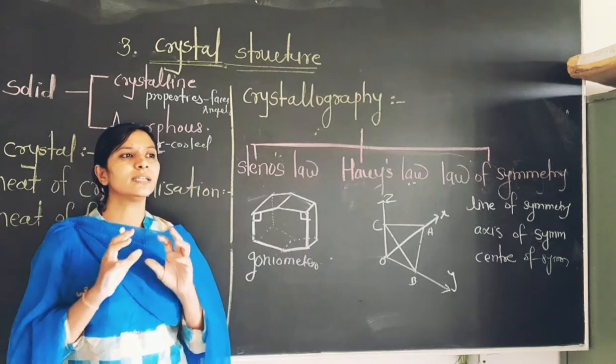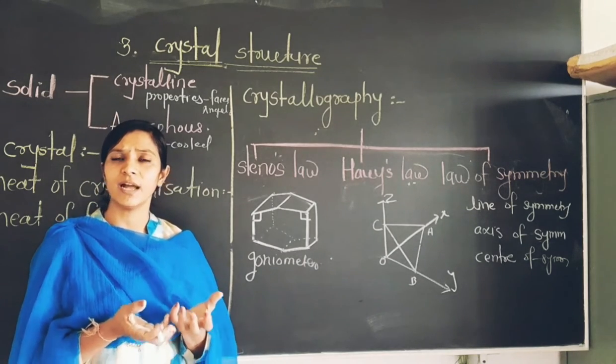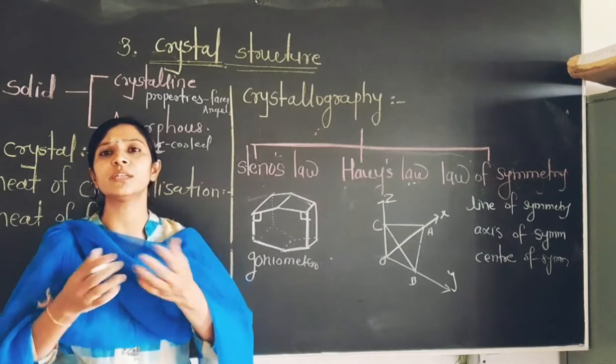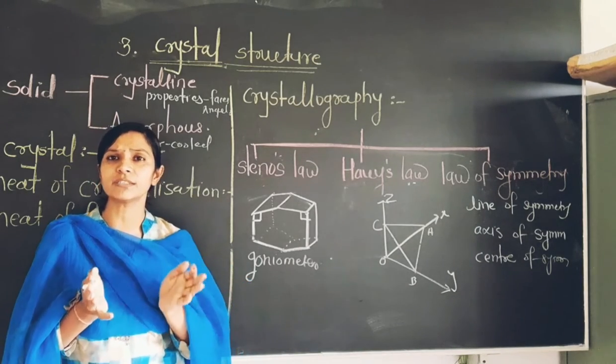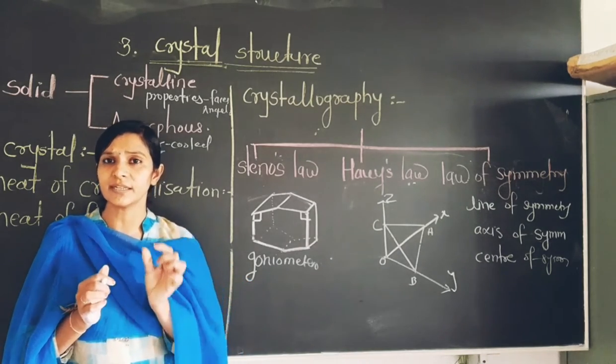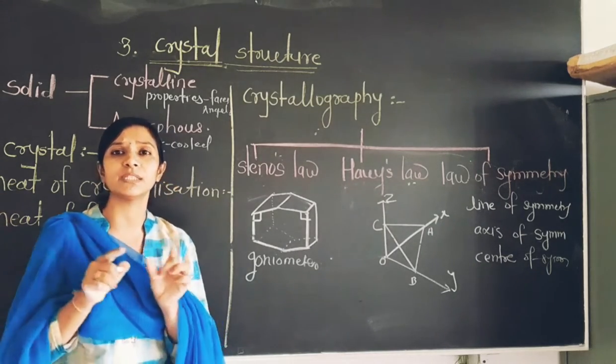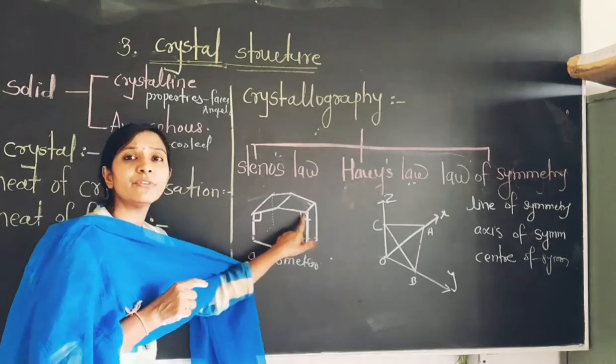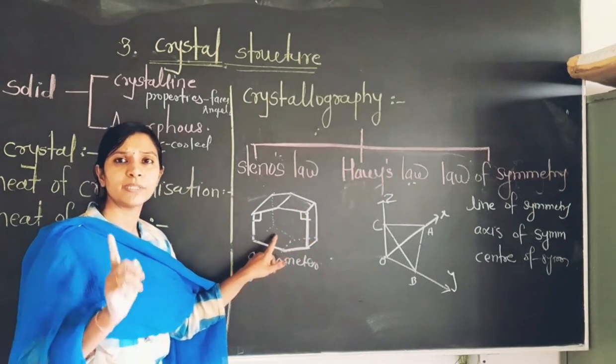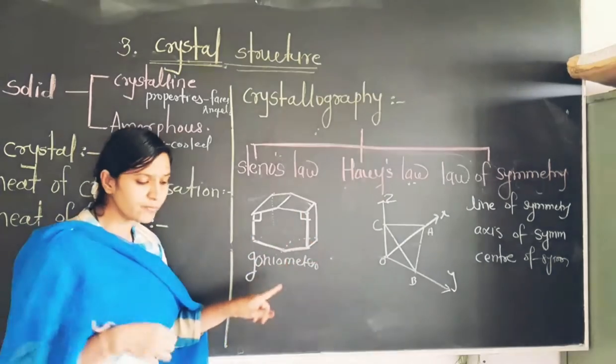Suppose there is one solid material, and that solid material is divided into a number of crystals. When we study those crystals, what happens? Each crystal of that solid material possesses the same angle between the 2 faces.